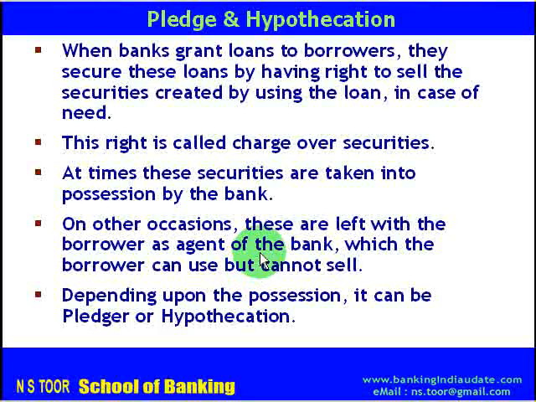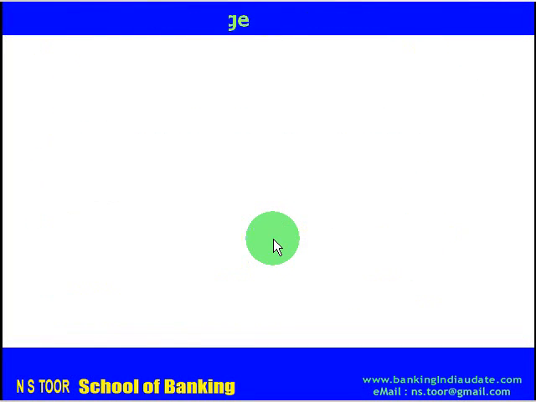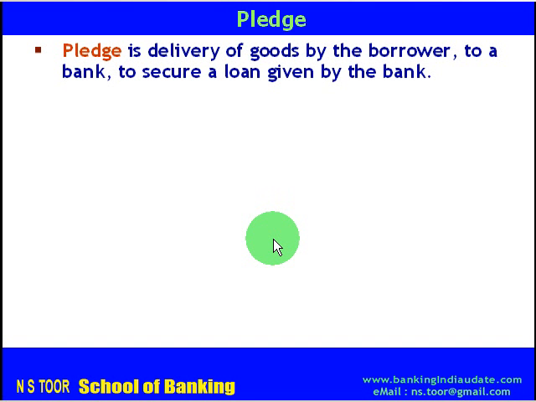Depending upon whether the possession has been taken by the bank or possession has been left with the borrower, the charge can be a pledge or hypothecation. So first of all, we shall see what is pledge. So pledge is the delivery of goods by borrower to a bank to secure a loan given by the bank.